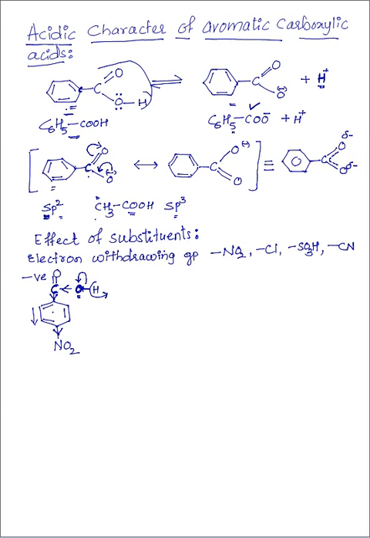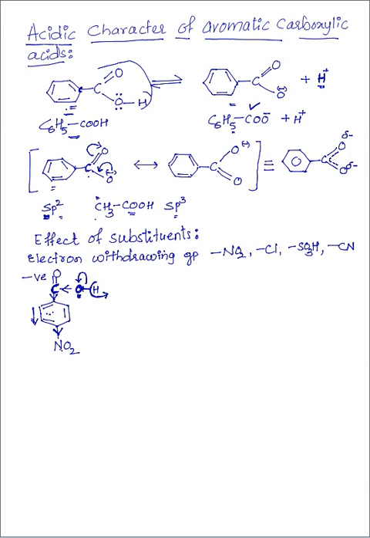The nitro group present is an electron withdrawing group. It withdraws electrons from the benzene ring, so that the benzene ring becomes electron deficient. It takes electrons from the carbonyl carbon, so that the electron density on the oxygen decreases. It draws the electrons of the OH bond easily, so that H plus can be released easily.